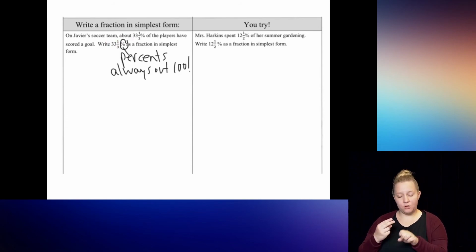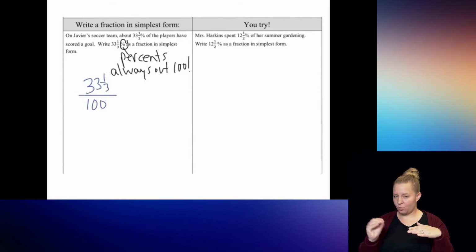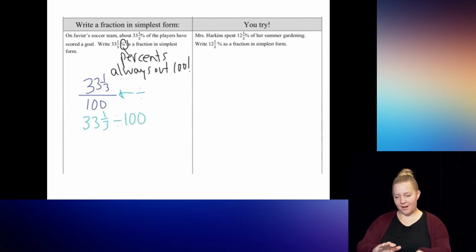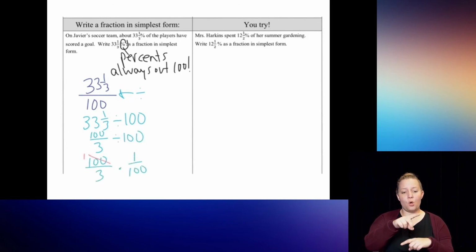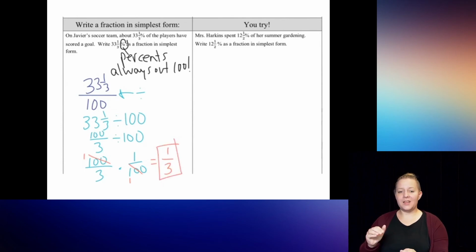So we are going to write the 33 and 1/3 percent over 100, because that's what percents are. Then when I treat this as my division sign right here, I have 33 and 1/3 divided by 100, which means 100 thirds divided by 100. And there, that would be multiplied by the reciprocal, so times 1/100th. There I can see that these can cross simplify, and I will come out to get 1/3. So 33 and 1/3 percent is worth 1/3 as a fraction.